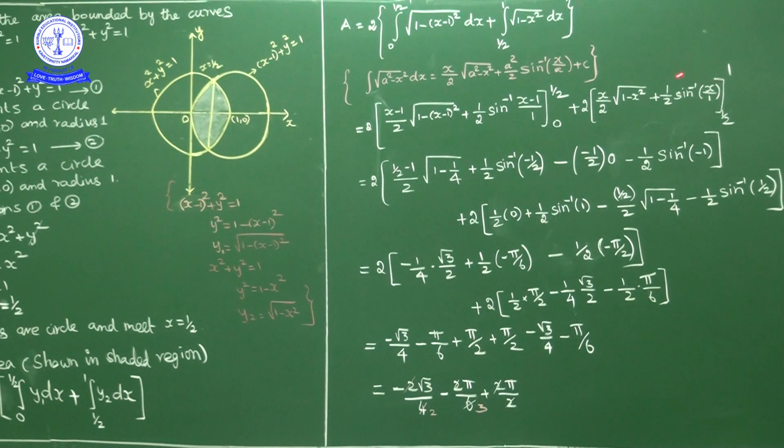Now the second bracket, this part. Okay, here in place of x we will substitute upper limit minus lower limit. So 2 into, in place of x if you substitute 1, 1 by 2 into square root of 1 minus 1. Okay, 1 square is 1, 1 minus 1 is 0. So this part is 0. 0 plus 1 by 2 into sin inverse of 1 by 1, sin inverse of 1. Minus. Now substitute the lower limit. Okay, minus, in place of x if you substitute 1 by 2, so (1 by 2) by 2 into square root of 1 minus (1 by 2) whole square, nothing but square root of 1 minus 1 by 4, minus, in place of x if you substitute 1 by 2, 1 by 2 into sin inverse of (1 by 2) by 1, 1 by 2. Okay, so 1 by 2 sin inverse of 1 by 2.